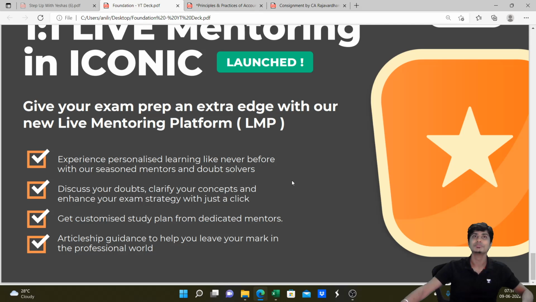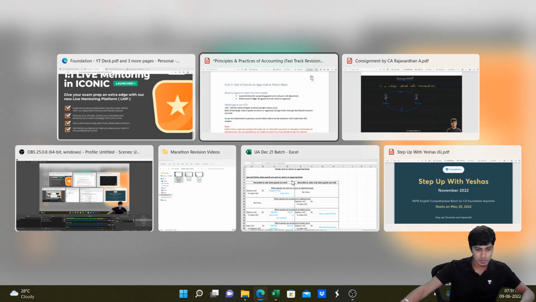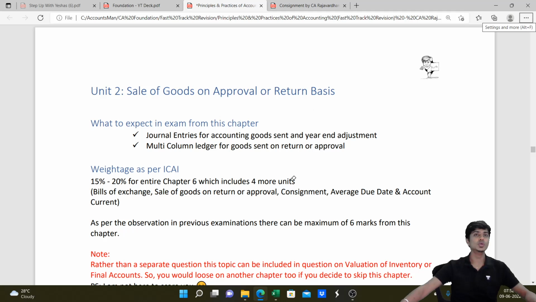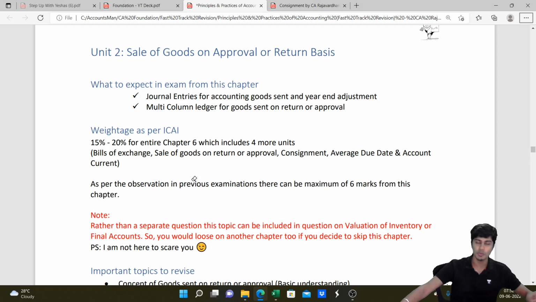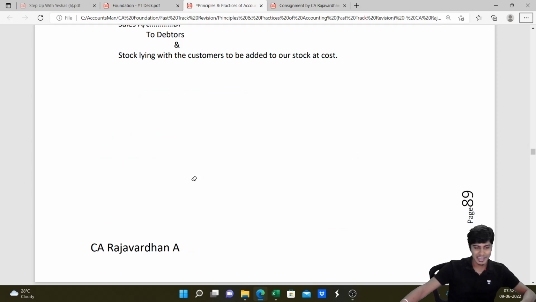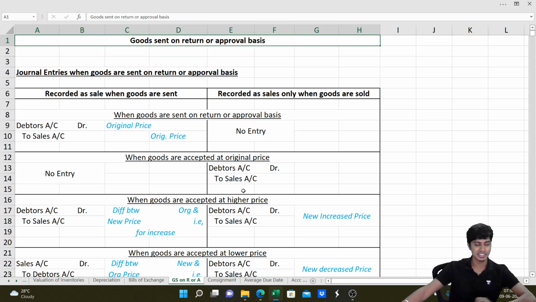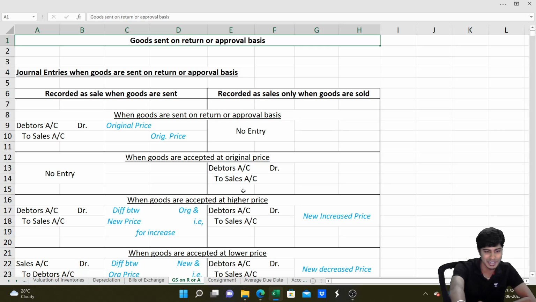So, see you there. Now, let's get back to business and we will discuss Unit 2, sale of goods on approval or return basis. There is a file in which I've discussed how many marks each chapter can come for, what are the important topics to revise, and quite a lot of other things. You guys can revise this. Now, I would prefer taking this up from our Excel sheet. This is our class discussion sheet for the same attempt which you people are writing for.